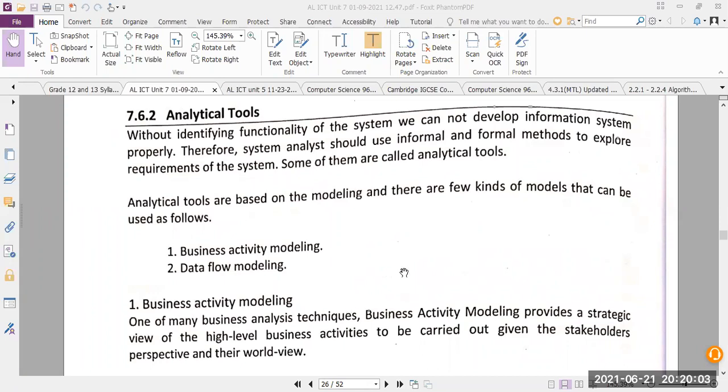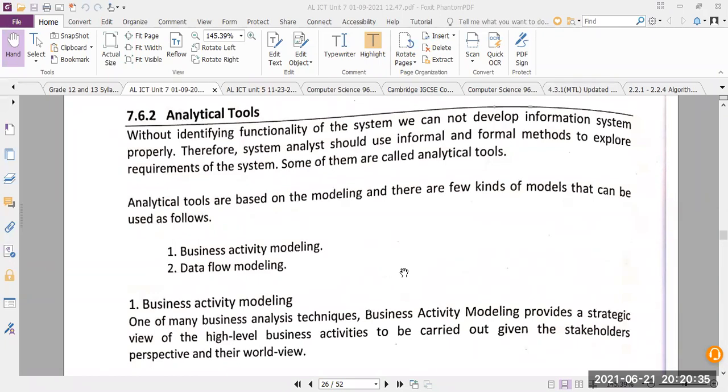Therefore, system analysts should use informal and formal methods to explore the requirements of the system. These are different methods the analyst is going to use to get the requirements.